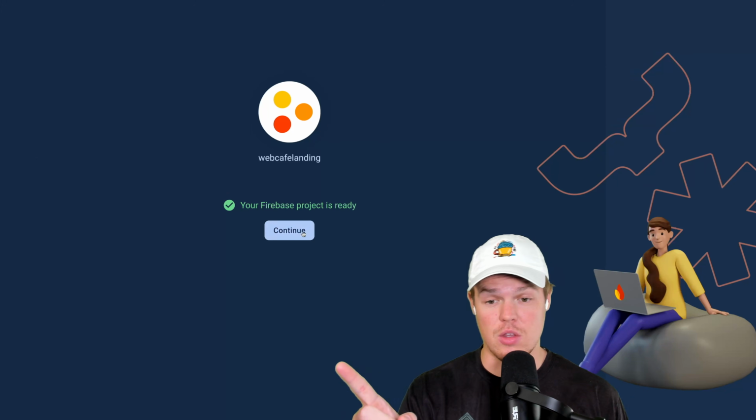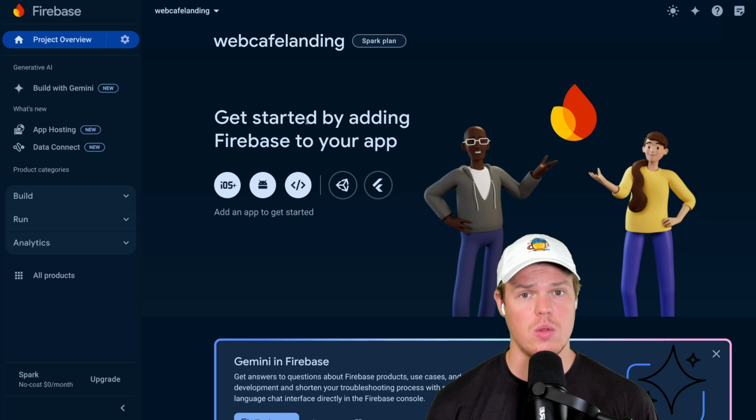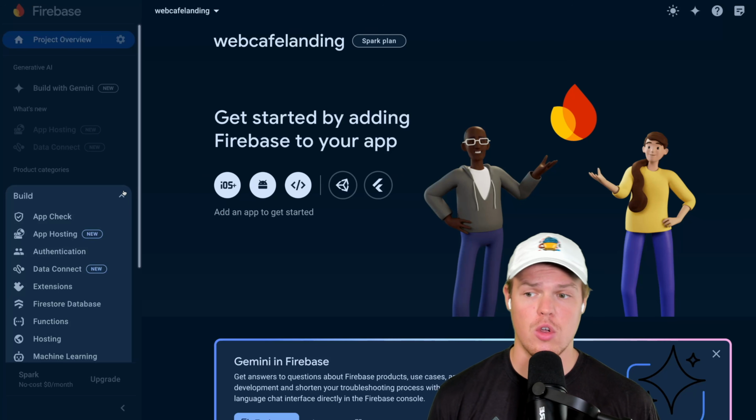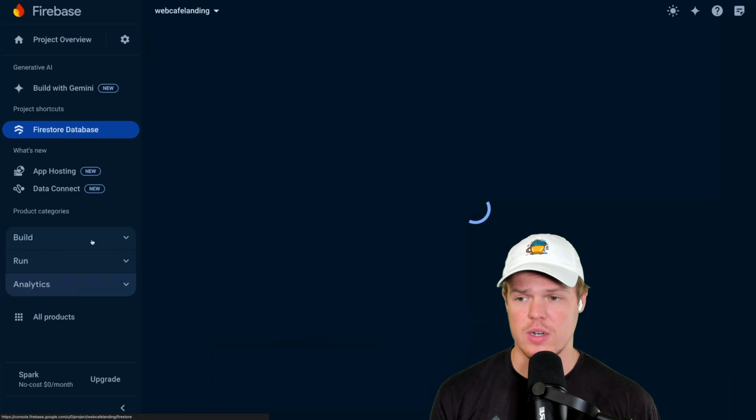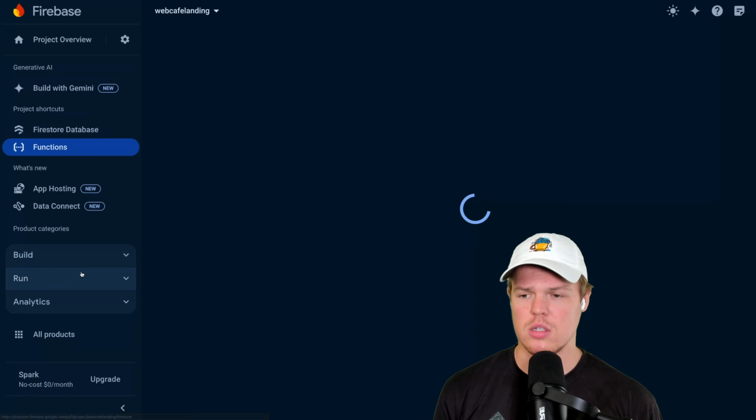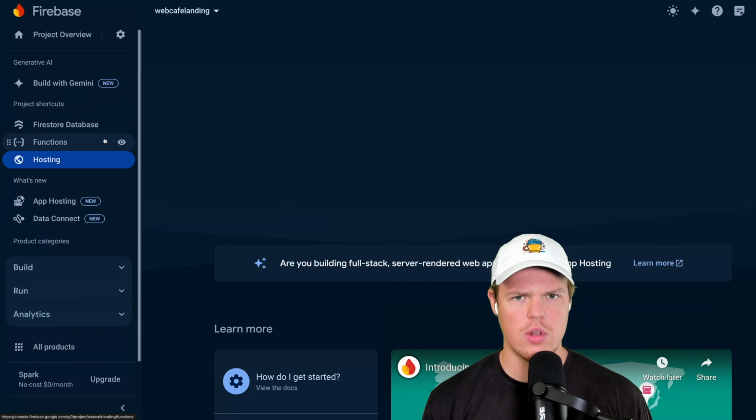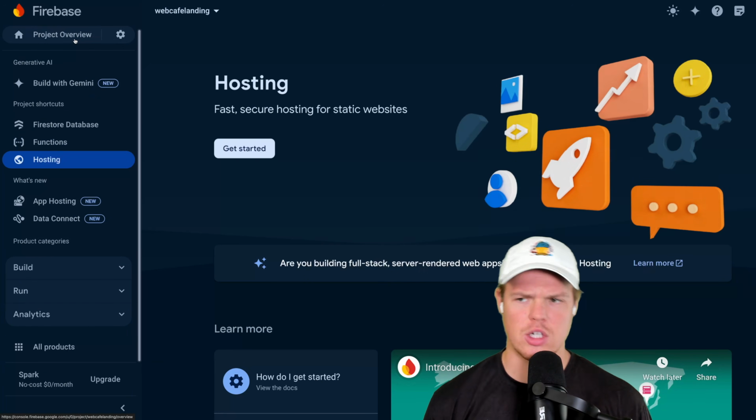Let's jump in. Continue. We are in our Firebase project here. Let's go ahead and add some side tabs right here. They'll become more relevant in future tutorials. So we're going to go to build here. Let's add Firestore database. Let's add functions. Let's add hosting. Don't worry. Right now we're just going to deal with hosting and actually creating this project over here.